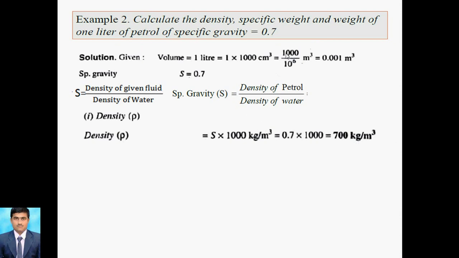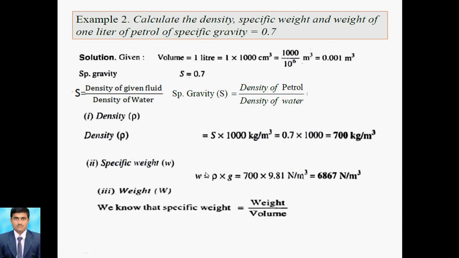Now the next point is for weight. Specific weight, we know, is W equal to rho into G. There are two formulas for specific weight, and we can use W equal to rho into G here, because rho is known to you and G is 9.81. So rho is 700 and G is 9.81. So the specific weight is in Newton per meter cube.